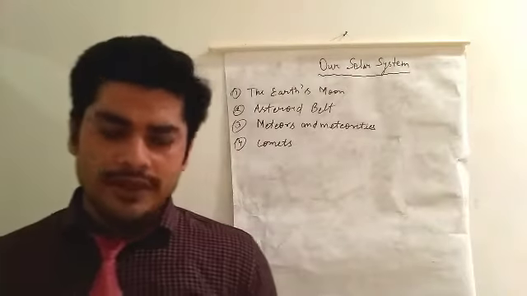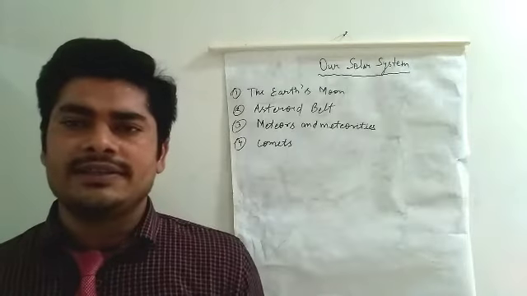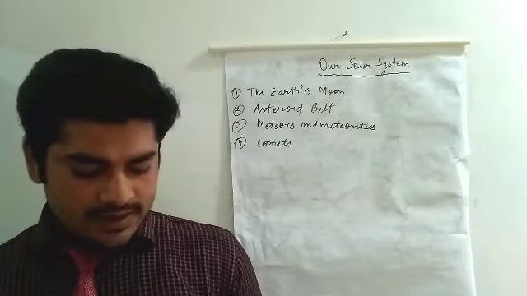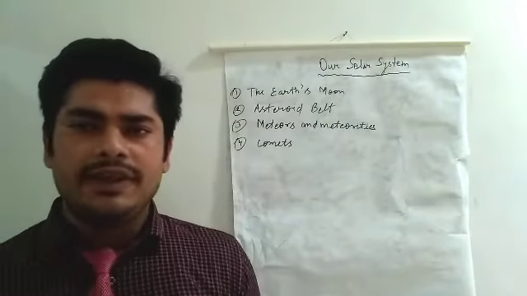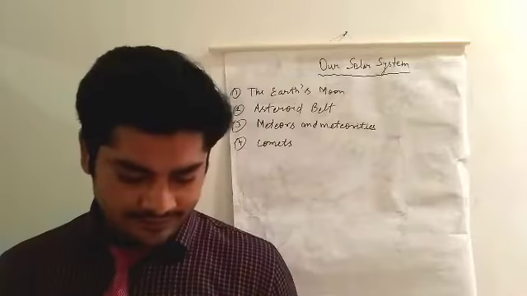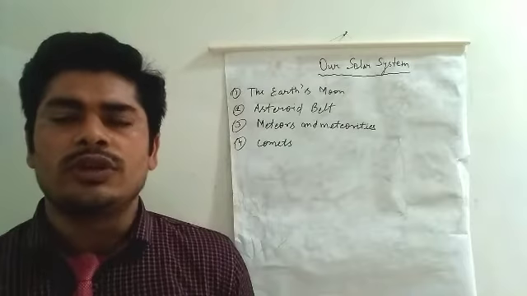After full moon day, the size of the moon gradually decreases every day, and after 15 days it disappears. This is called the new moon day.